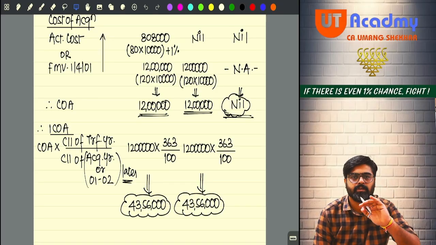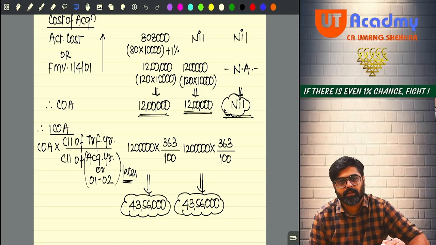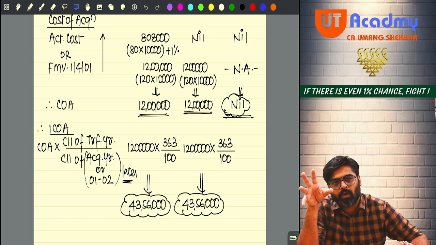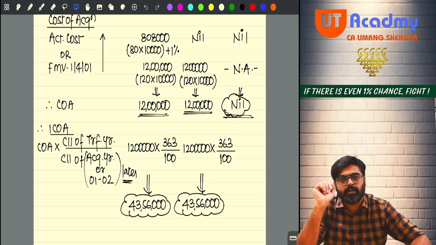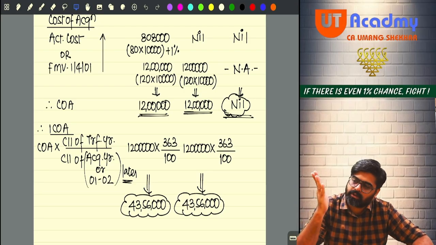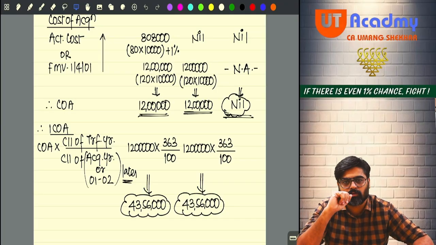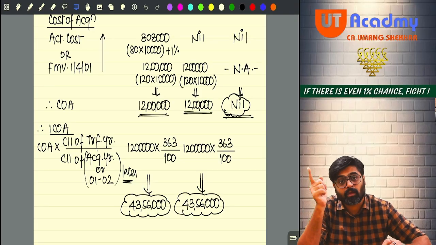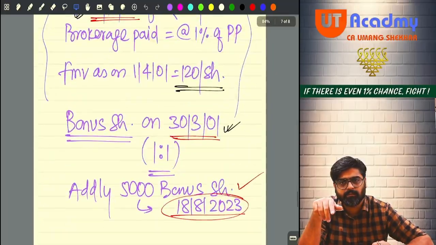Everyone, now pay attention. Another note I am giving you. In this question which we have solved, it tested almost all the concepts which we have studied so far in the chapter. Now, if the question told you that 10,000 shares acquired, 10,000 bonus shares, again 5,000 bonus shares, how many shares did you have? 25,000 shares.